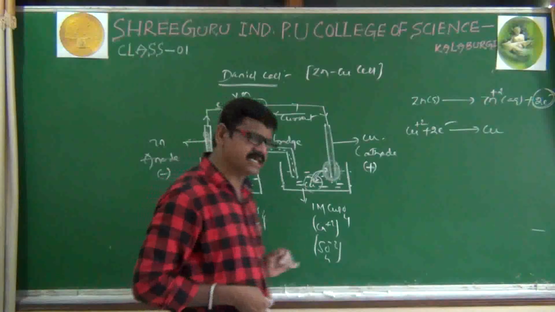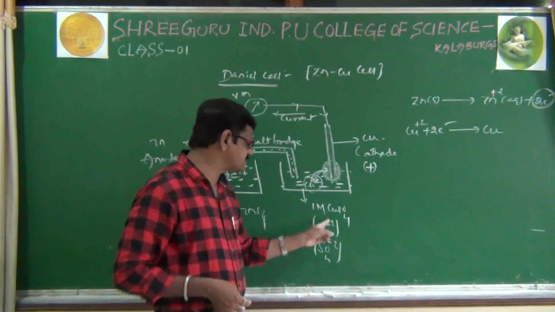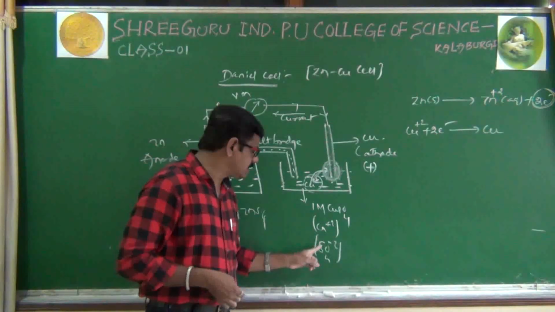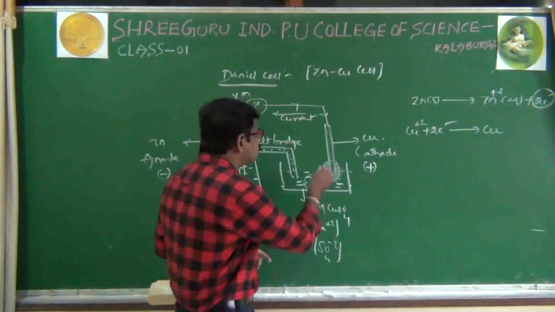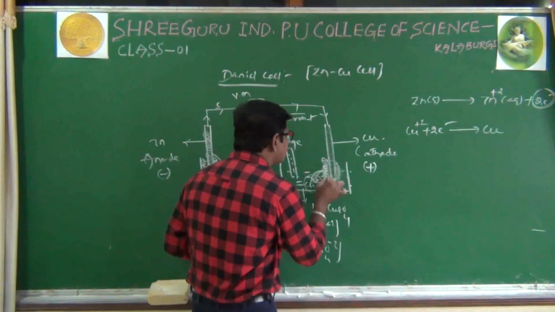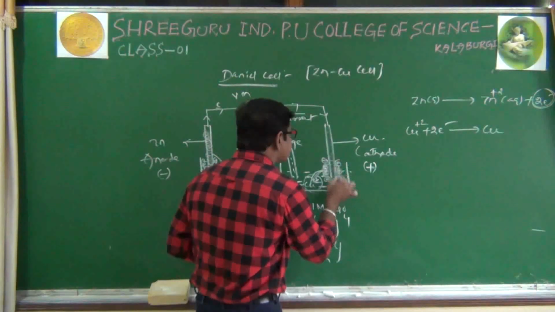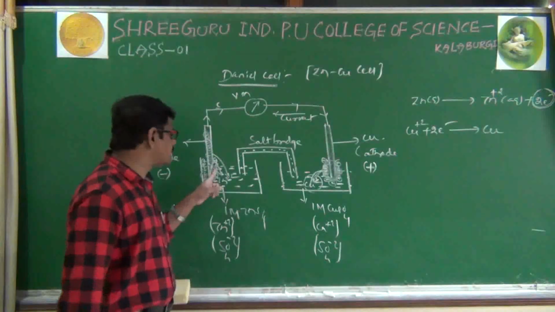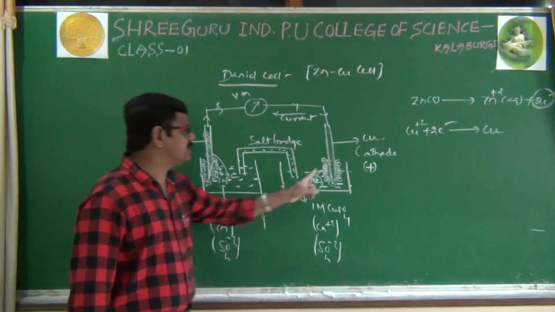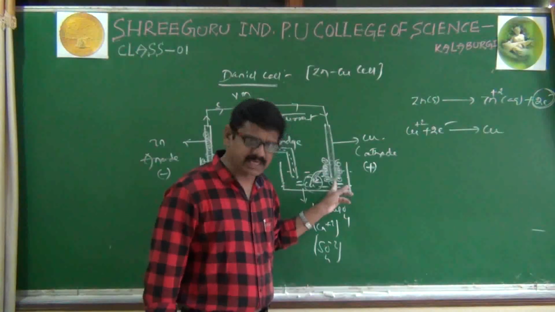In the second half cell, excess SO4 minus 2 ions, being more than Cu plus 2, accumulate around the copper rod. Here positively charged ions are accumulating, here negatively charged ions are accumulating.